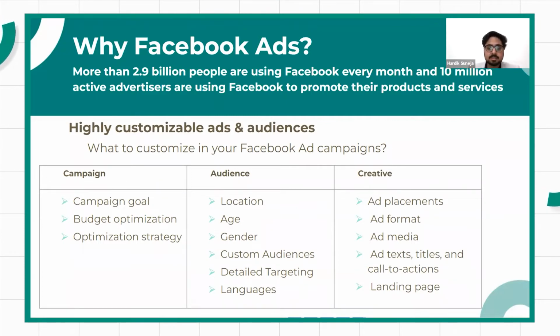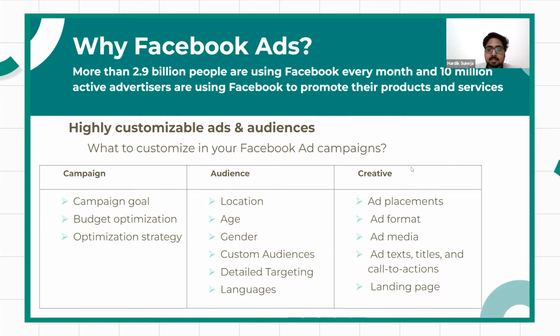Then we have languages, in which you can target people on the basis of their languages. If you have a product that appeals to a community who is aware of social media ads, you can select language on the basis of that. You can select either English or Hindi. If you're teaching English, for example, you can target people who speak Hindi in India, so that there are more chances of those people clicking on that particular ad to enroll for your English classes. So that is how it works.